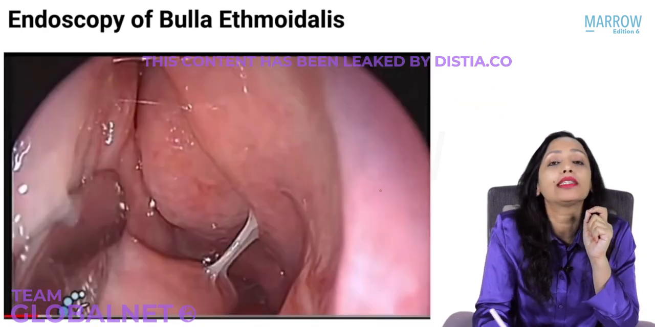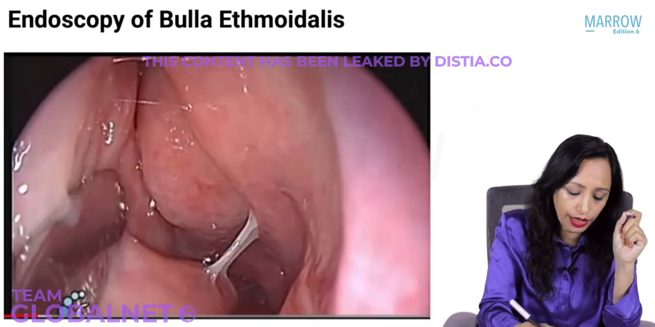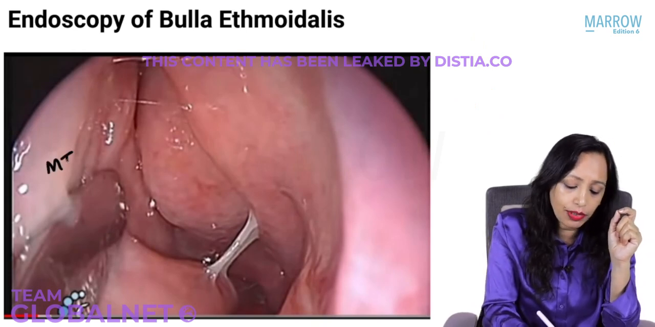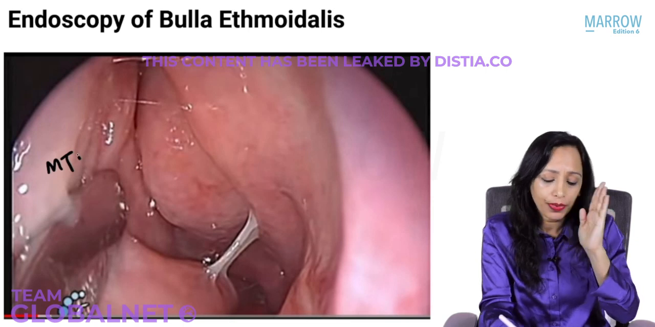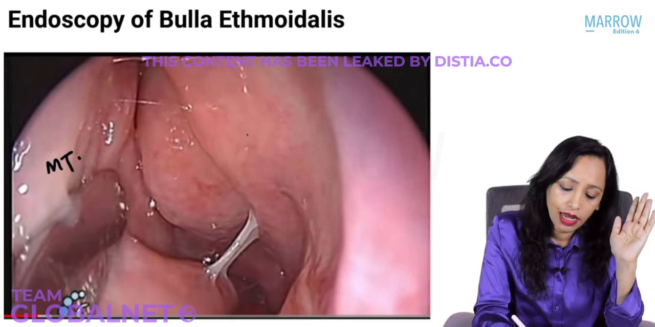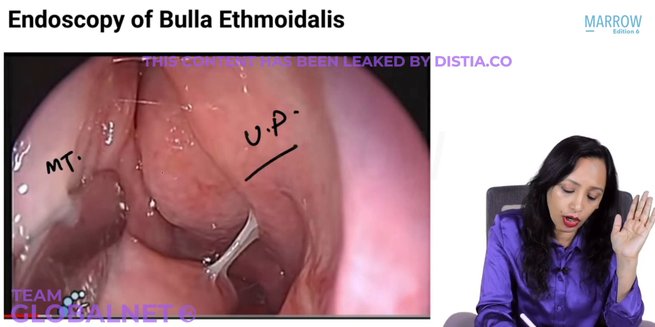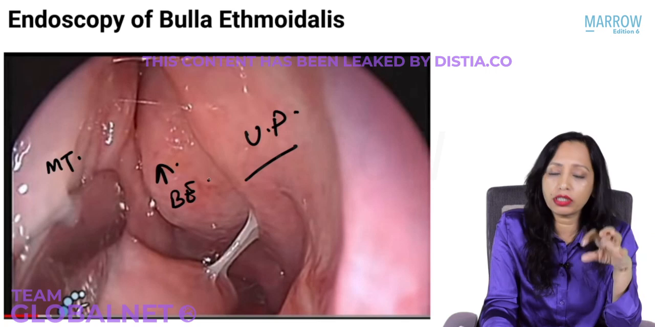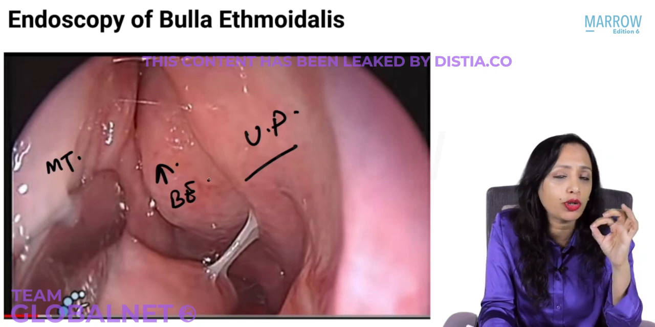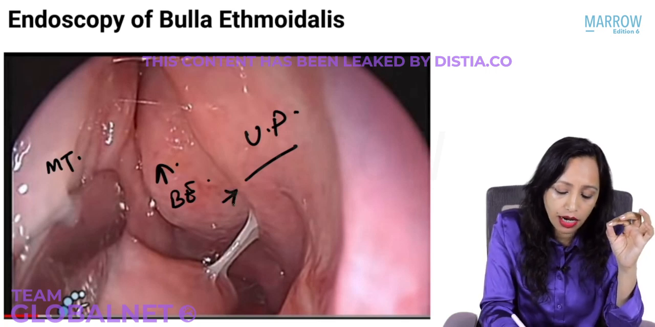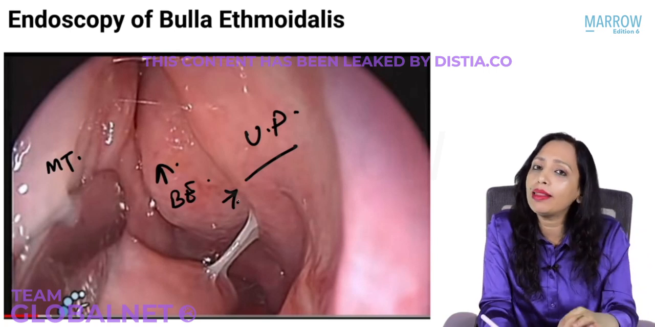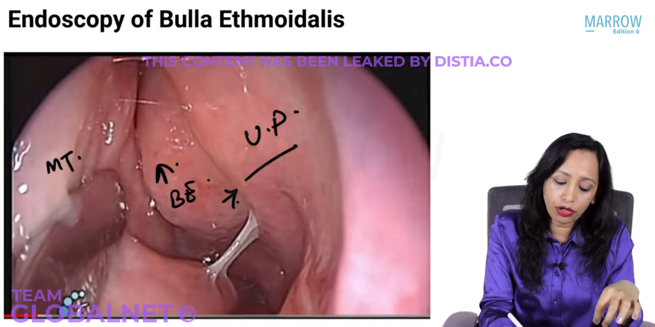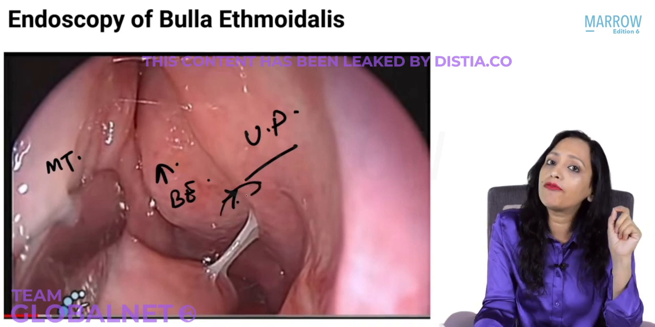How does this bulla ethmoidalis appear on endoscopy? We have seen that already, but this is just a quick revision. Here, this is the middle turbinate that we have retracted towards the septum. What we are seeing is the middle meatal area. Name this. What is this? Uncinate process. What is this here? This is the bulla ethmoidalis. If this is marked on endoscopy, will you be able to identify? If this area in between the bulla and the uncinate process is marked, what is that area? Hiatus semilunaris. Yes, hiatus semilunaris leads into the infundibulum.